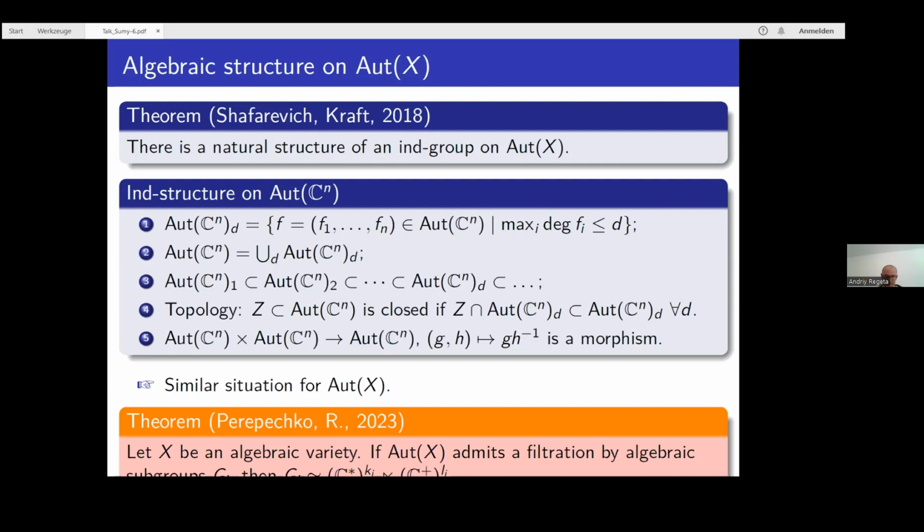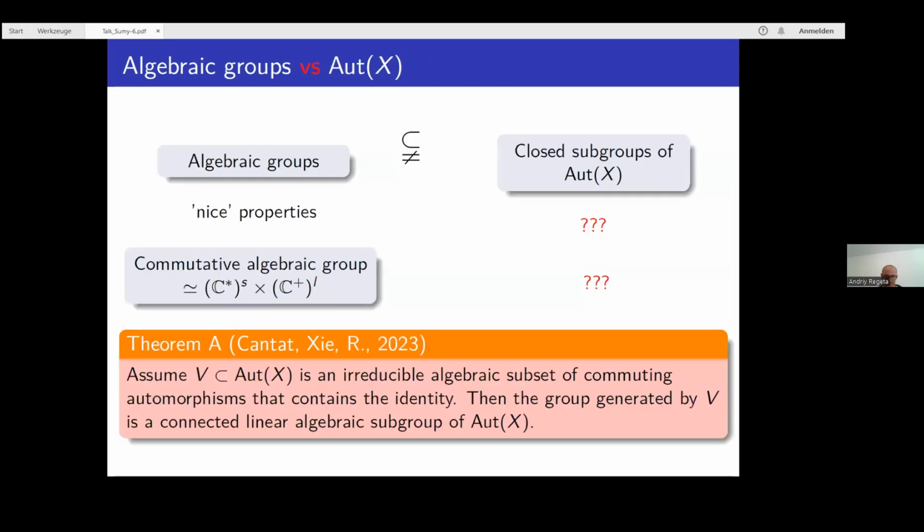In particular, this means that the automorphism group of X can be presented as a union of algebraic groups only if it doesn't contain SL_2 or doesn't contain any semi-simple group. So this is a very specific situation and happens rather rarely. All right, so now let me compare the properties of algebraic groups and the automorphism group.